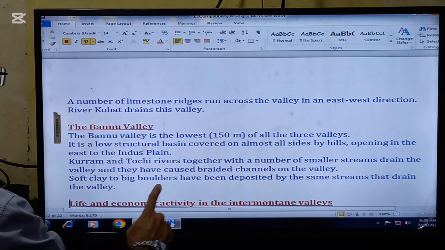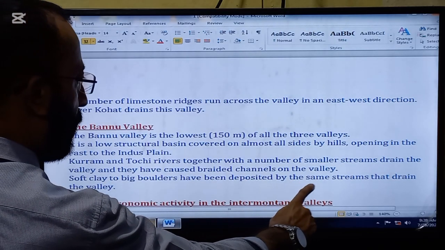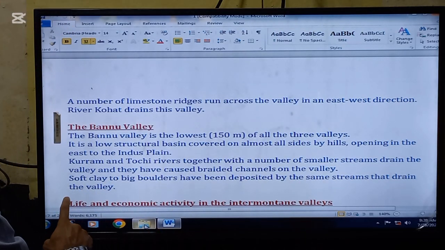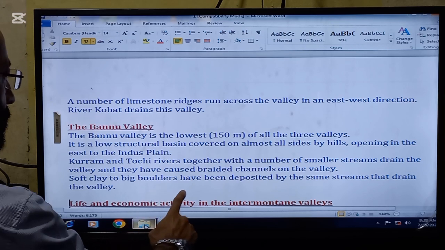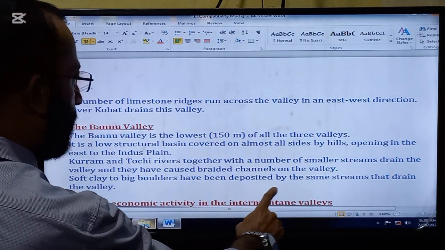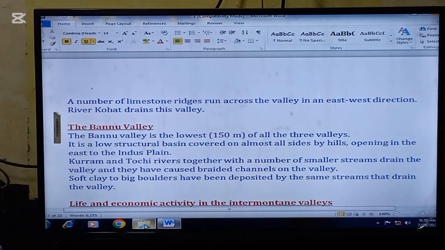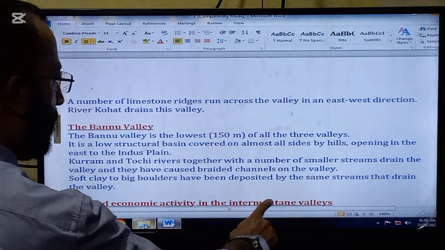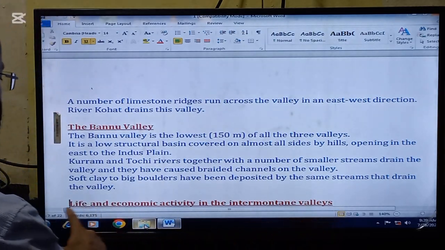Kurram and Tochi rivers, together with a number of smaller streams, drain the valley, and they have caused braided channels in the valley. Soft clay to big boulders have been deposited by the same streams that drain the valley.